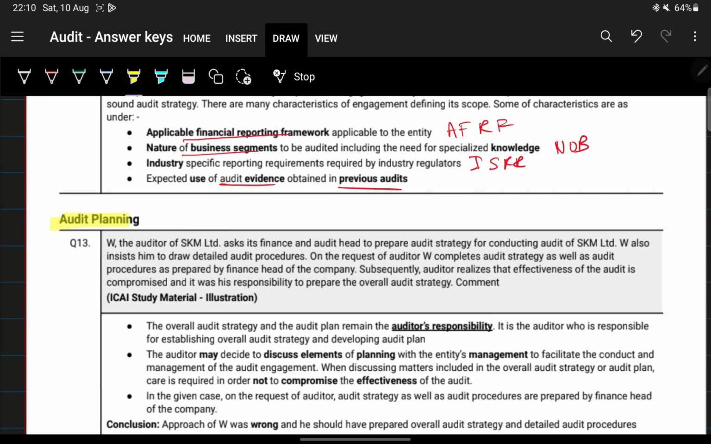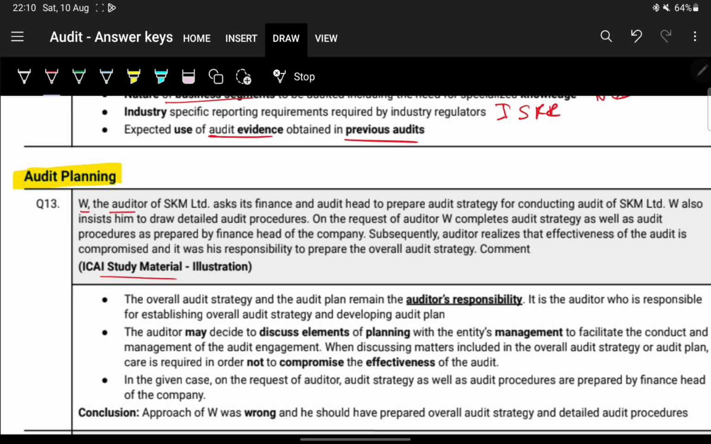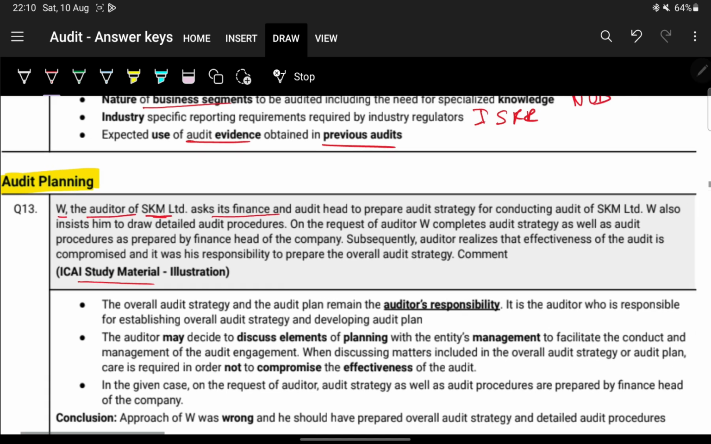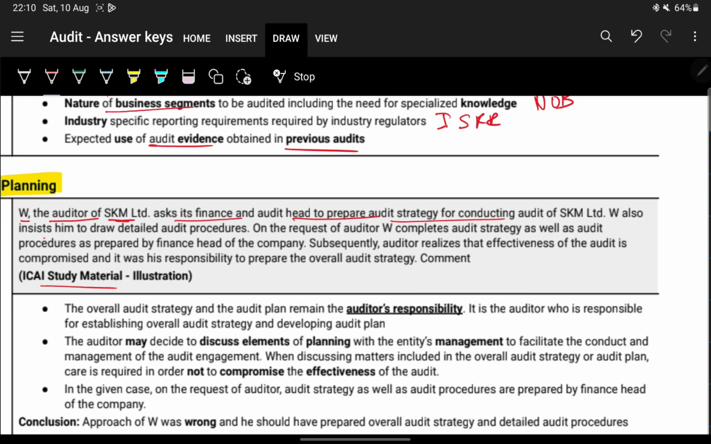All these relate to the audit planning now. This question is from the ICAI study material illustration. W, the auditor of SKM Limited, asks its finance and audit head to prepare the audit strategy for conducting an audit. W, who is the auditor, also insists he draw detailed audit procedures. On the request of auditor W, SKM completes the audit strategy as well as the audit procedures as prepared by the finance head of the company.